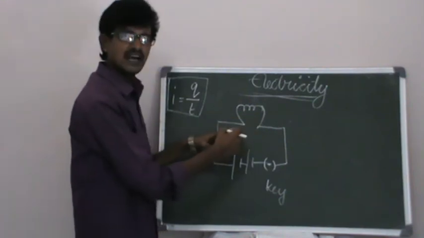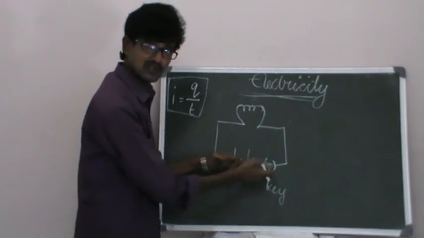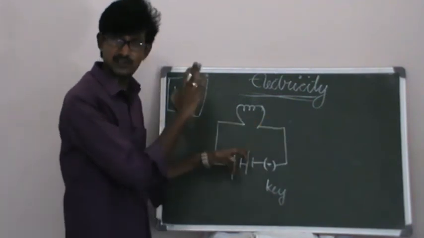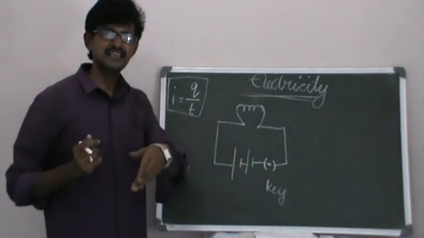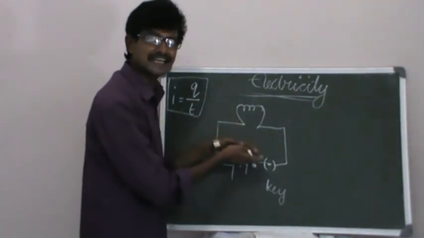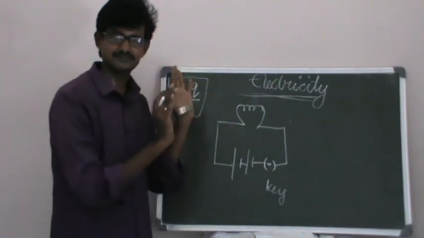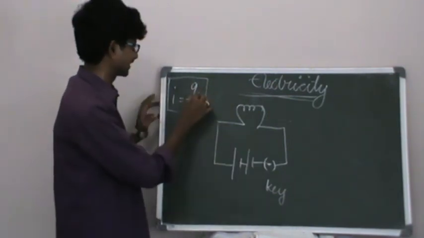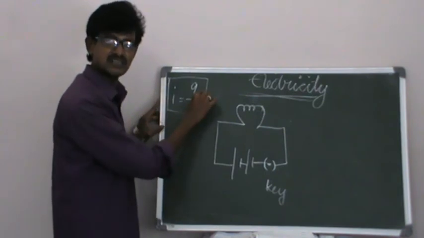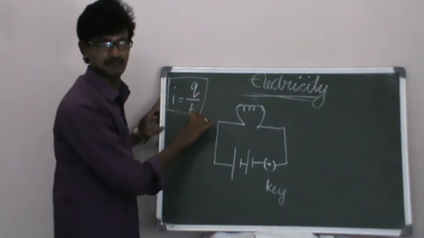Right, now how much charge is flowing in this conductor when the circuit is closed, in how much time? That's nothing but how much current is there in this conductor, nothing but charge flown in unit time.